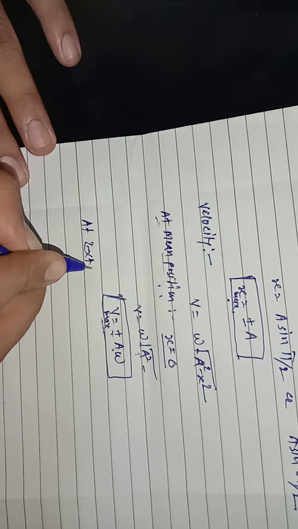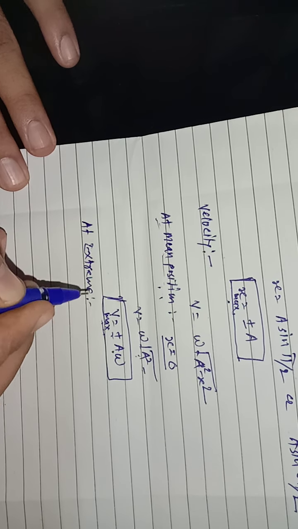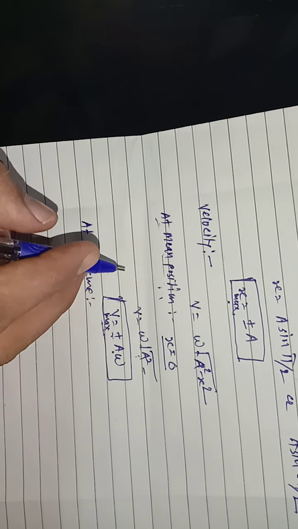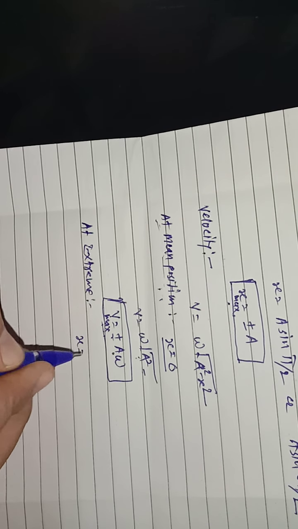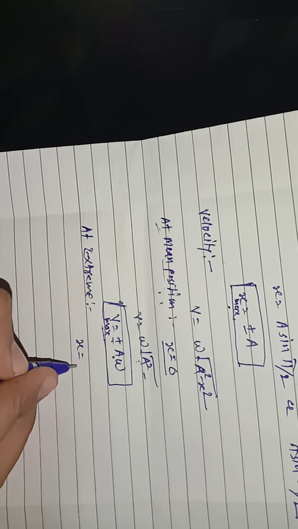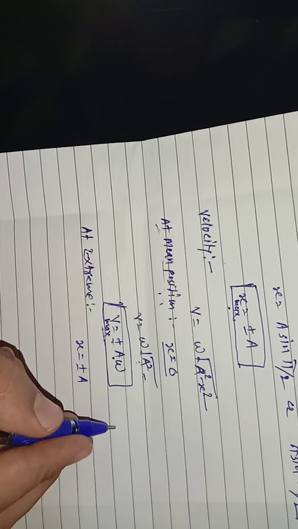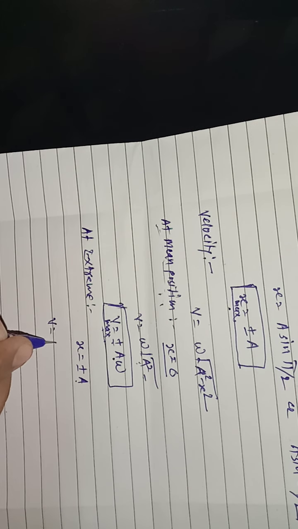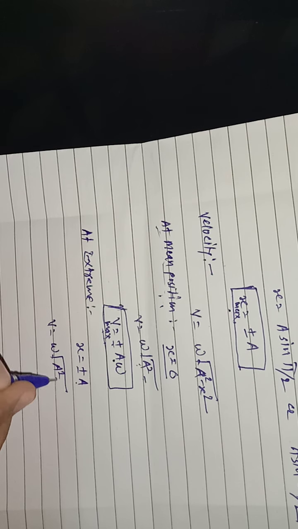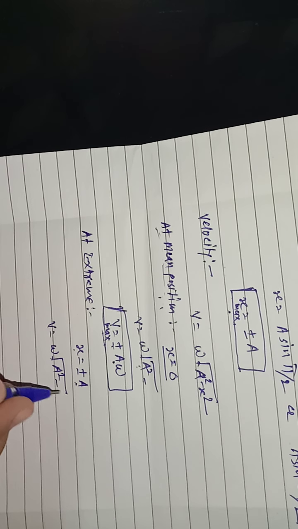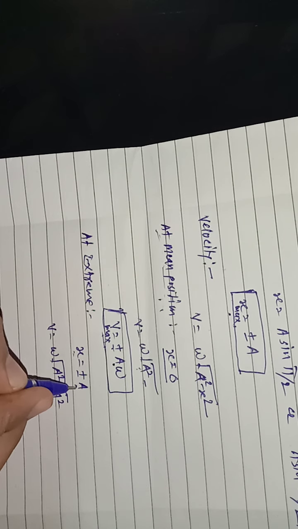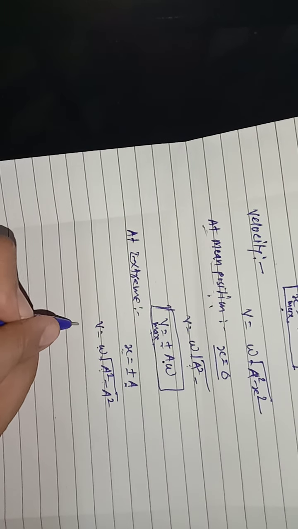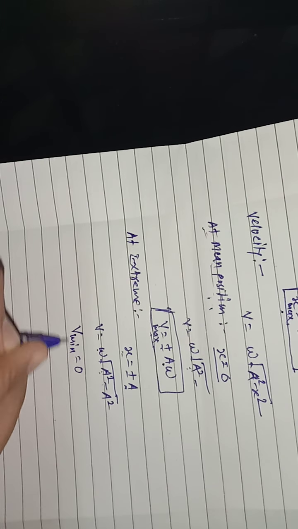What about the extreme position? At extreme position, x is the maximum displacement, that means plus or minus a, the positive extremity or negative extremity. We know the formula v is equal to omega under root a square minus x square, but x is equal to plus or minus a, so a square minus a square means 0, and 0 multiplied by omega becomes 0. So v minimum is equal to 0.